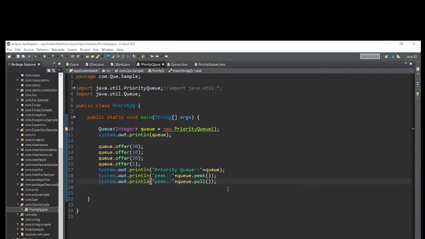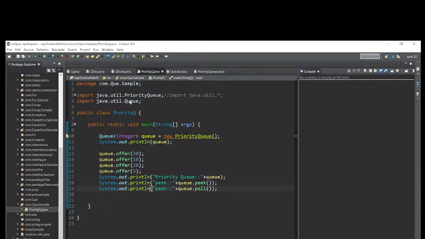Let me save this one. Let me run. What will come? Okay, it printed again. Peek. Poll. Let me save this thing. 5. Poll also 5.